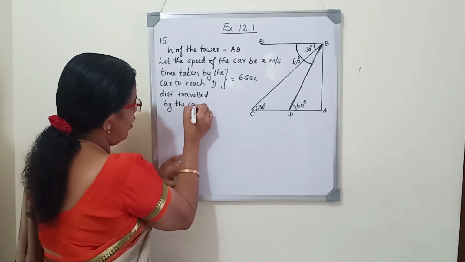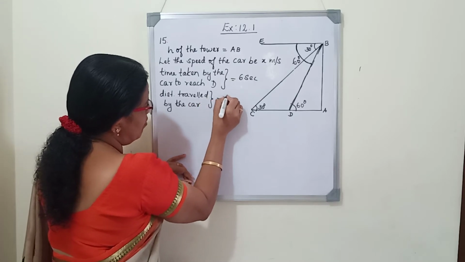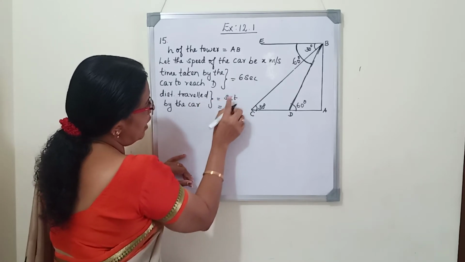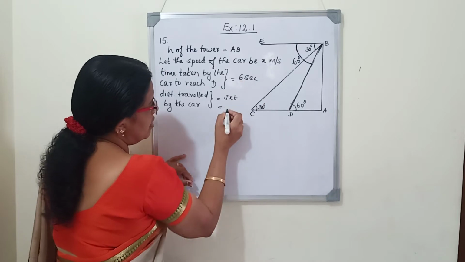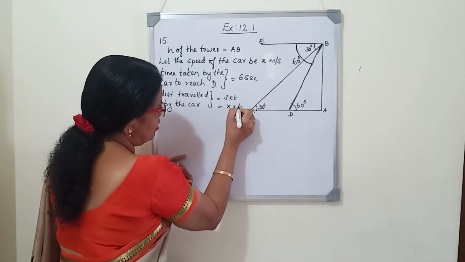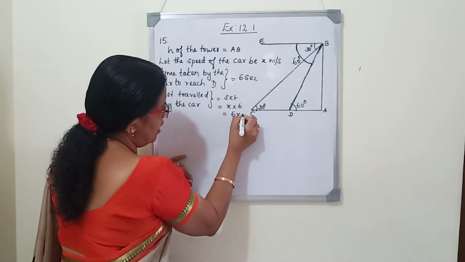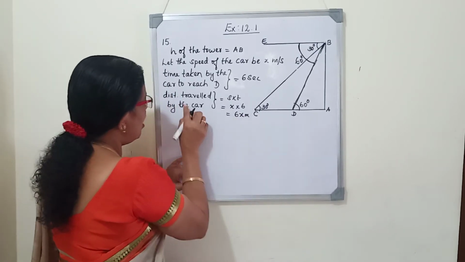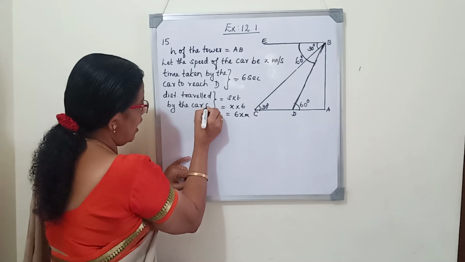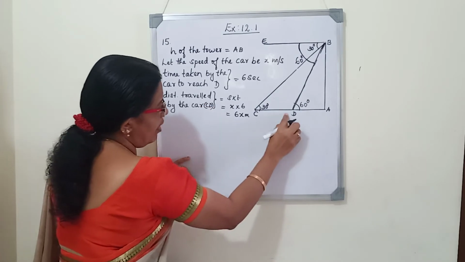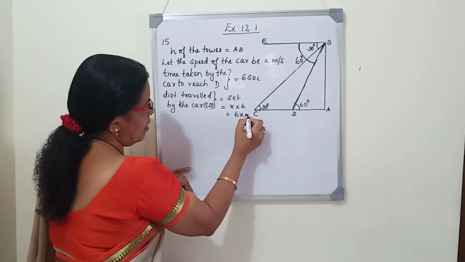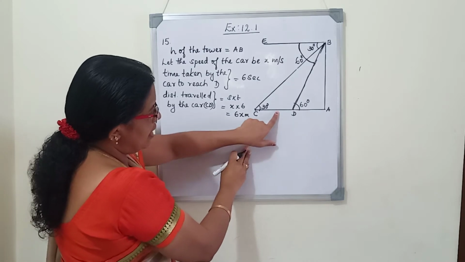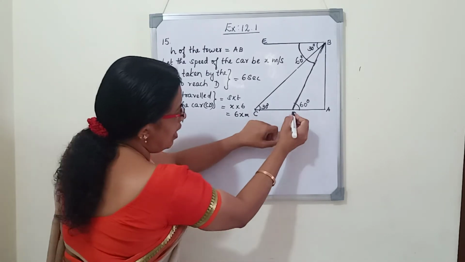What is the formula to find the distance? Speed into time. Speed is x, time is 6, so x into 6 is 6x. So 6x meter is the distance traveled by the car from C to D. We can write CD is the distance traveled, 6x meter. Now, after 6 seconds, the car reached here at D.